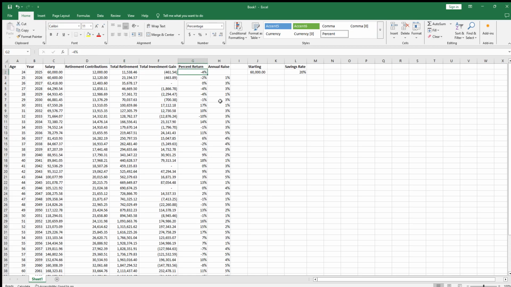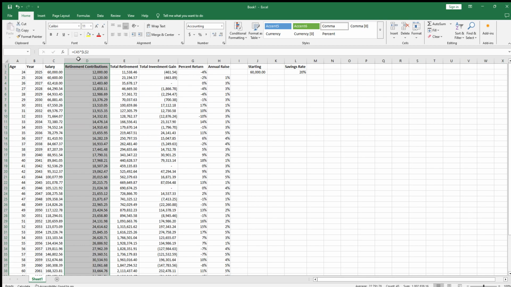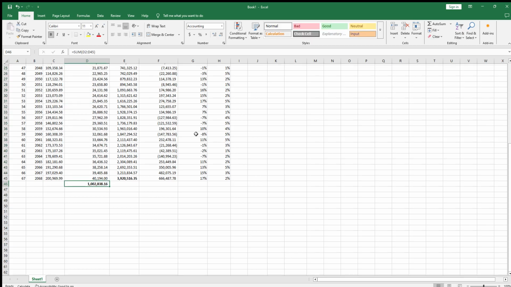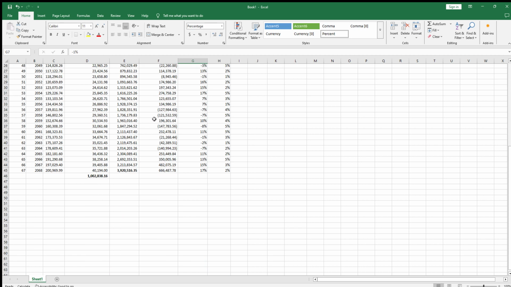So I was kind of on the right track, but needed to double check some work. And that's kind of the goal of Excel spreadsheets. You kind of have to go through a sniff test and see, okay, is this reasonable? Does this make sense? So far it does make sense. So you can see if we didn't include any market gains, any returns that we expected, then we would just not be making as much money.